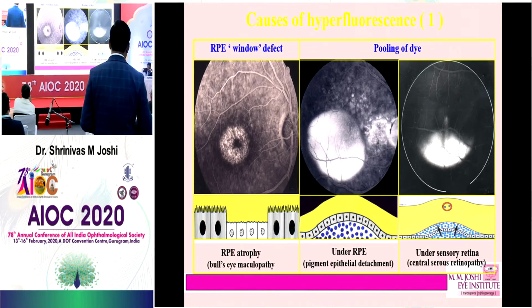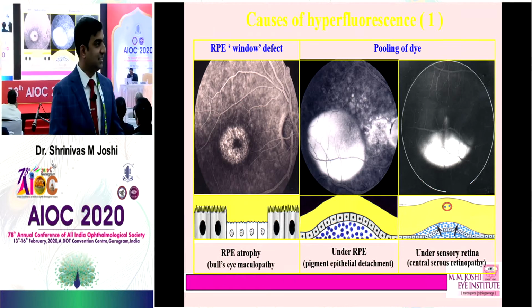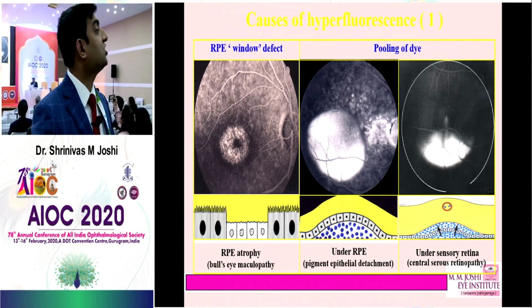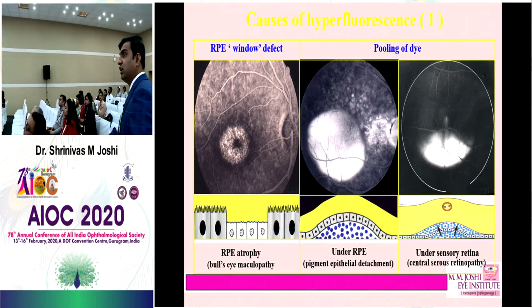So what are the different causes of hyperfluorescence? One is RPE atrophy. What is RPE atrophy? It's nothing but what is called a window defect or transmission defect. That is, the RPE is absent there and you are seeing the background choroidal fluorescence.